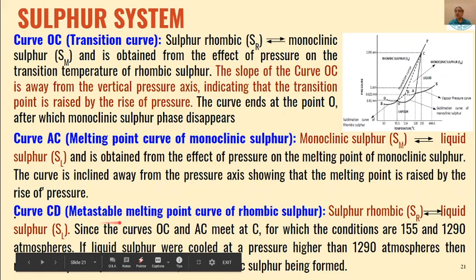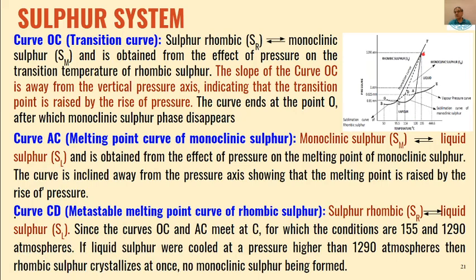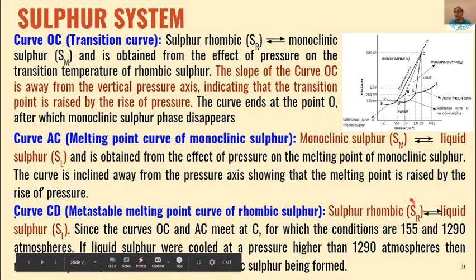Then is curve CD. So this is your curve C and this is curve D. This is the metastable melting point curve of rhombic sulfur. So that equilibrium will be between rhombic sulfur and liquid sulfur.